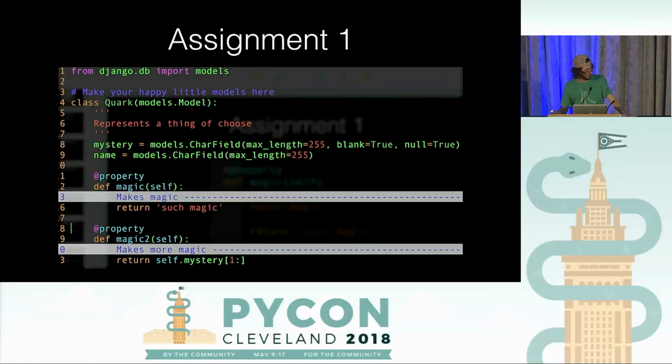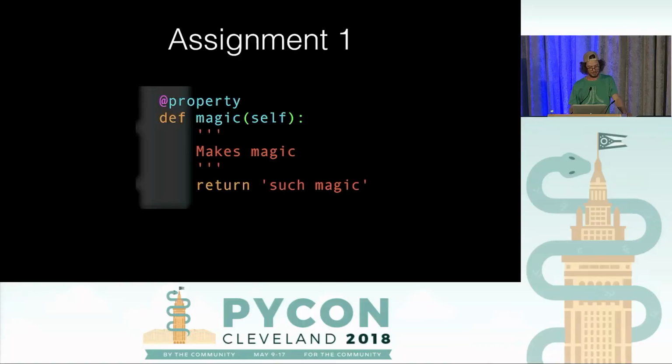So we've got a Django model here. If you're not familiar with Django or with models, don't worry too much about it. But basically, this just represents an object in the database. And we've got two rows in the database, mystery and name. And then we've got some properties, which are properties that just come out of the class and don't relate to the database. And you can see that's the magic property there. So as of right now, it just returns this hard-coded string, such magic.